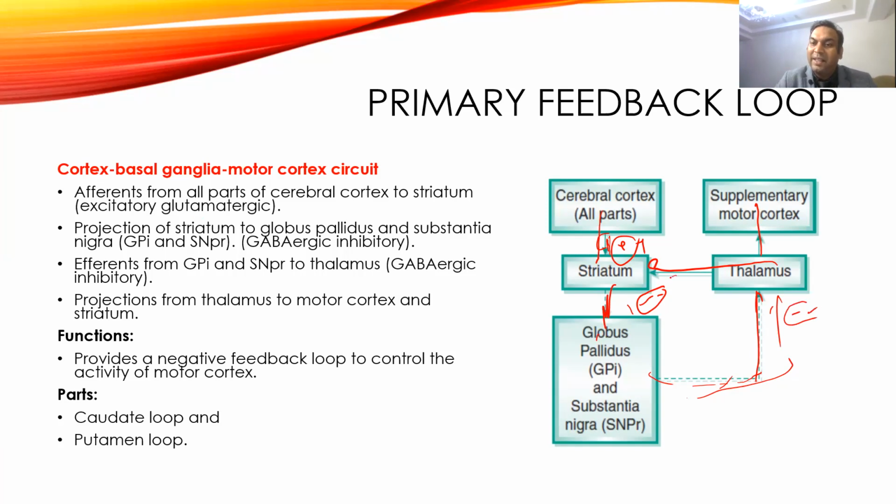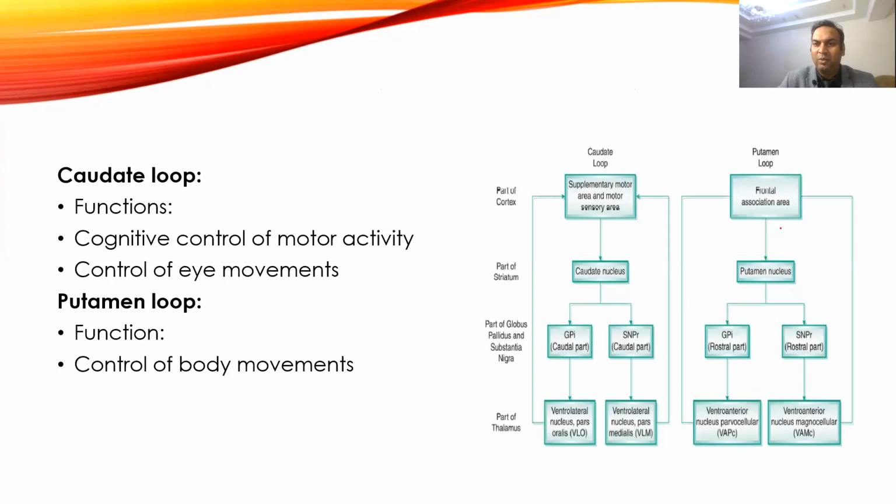From thalamus it goes again excitatory to both the motor cortex and striatum. So the double inhibition will increase activity of the thalamus. Then, as it says, continuous feedback will be going on, and that will affect the motor activity, and this motor activity is controlled by two different loops, called the caudate loop and the putamen loop. So this is a diagram of the caudate loop and putamen loop.